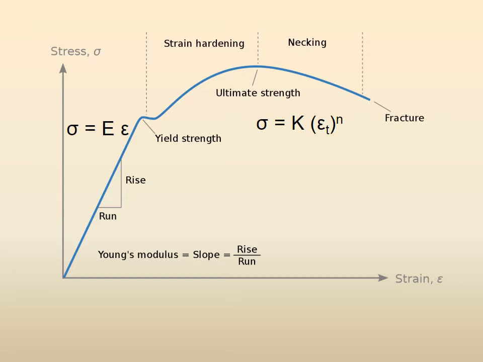You know that there is the initial straight line region and then the non-linear plastic region, and we are showing you the different quantities like the Young's modulus, the yield strength, the ultimate strength, the fracture strength and so on. You have a strain hardening region from yield strength to ultimate strength, and from ultimate strength to fracture you have a necking region, right?